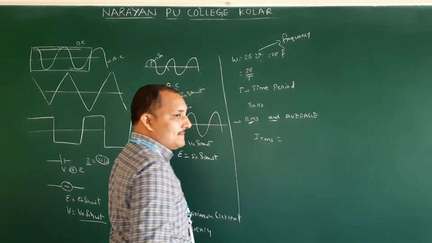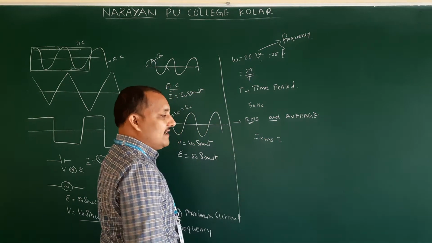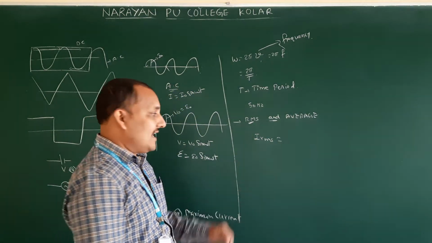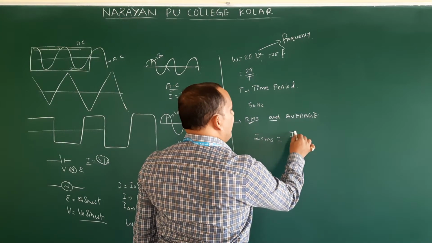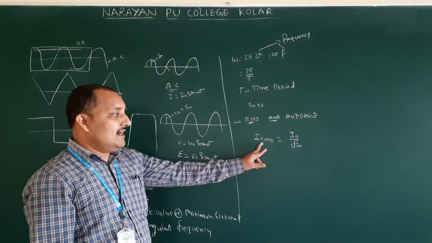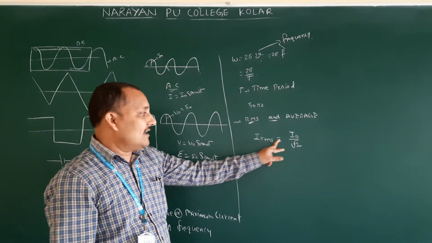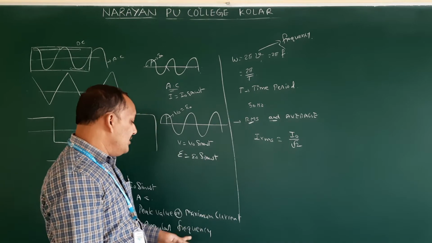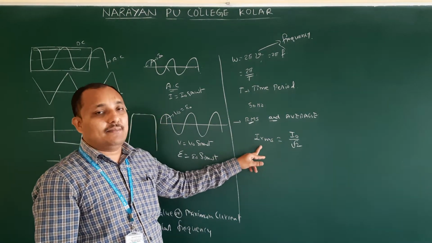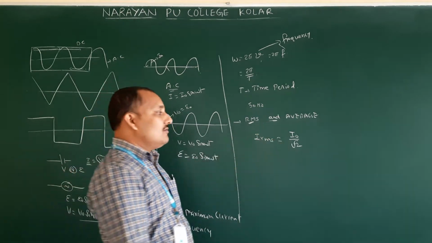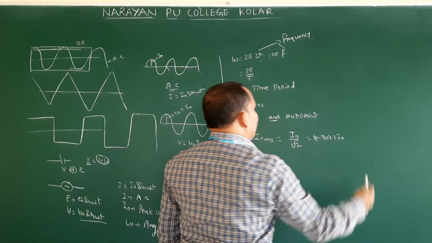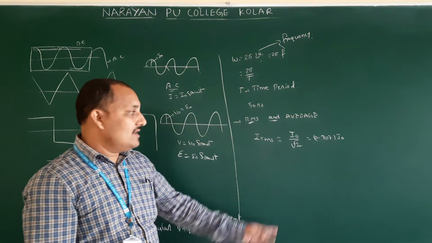How they will write: I RMS. RMS means root mean square value. I means we are writing current, the RMS value of current. I RMS is equal to I naught by root 2. So this is the root mean square value of the current. What is I naught? We said peak value of current. Peak value of current by root 2 gives the RMS value. What is the 1 by root 2 value? 1 by root 2 is 0.707. You can type it on a calculator, it will show 0.707.